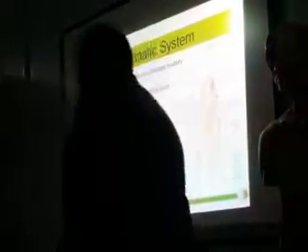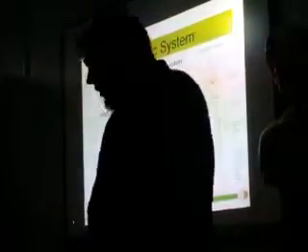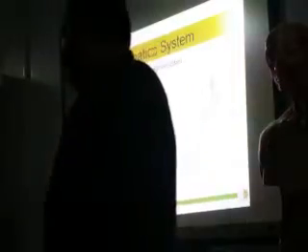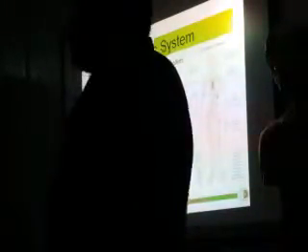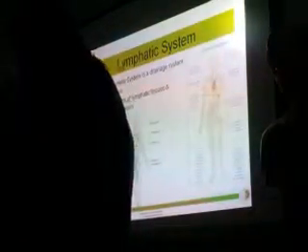And then the lymphatic system. So what is the lymphatic system? The lymphatic system is nothing but the drainage system of the body. So this lymphatic system consists of two parts. One is the lymphatic vessels and the other is lymphatic tissue. Lymphatic vessels and lymphatic tissue.